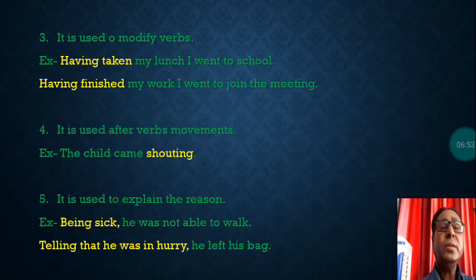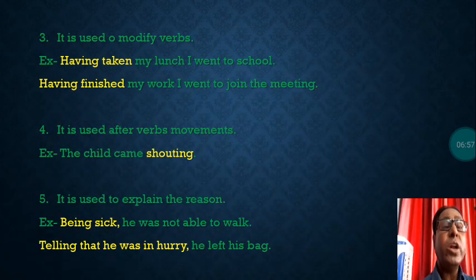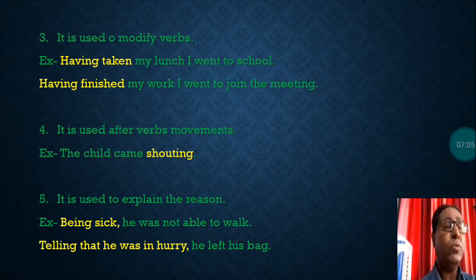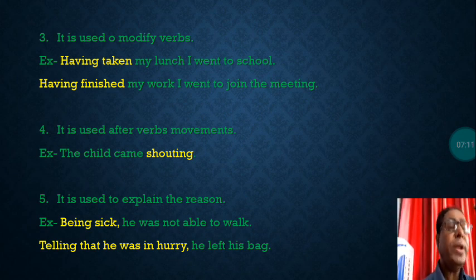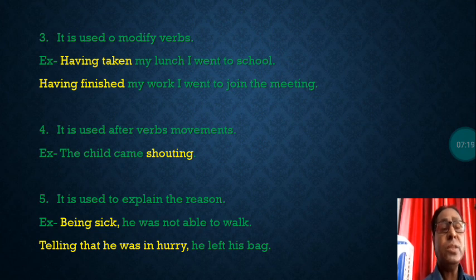Let us now see another usage of present participle. It is used to modify verbs. Having taken. From before, taken is having, the ing form, present participle. Having taken my lunch, I went to school. Having finished my work, I went to join the meeting. Let us see the next uses.